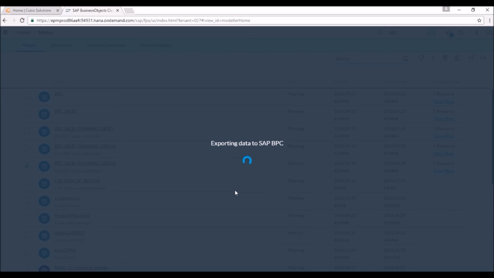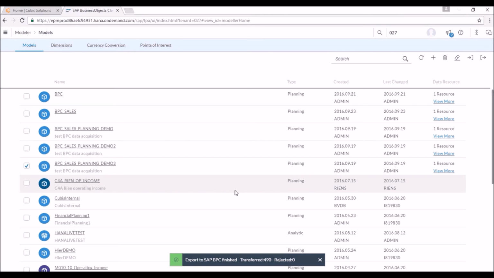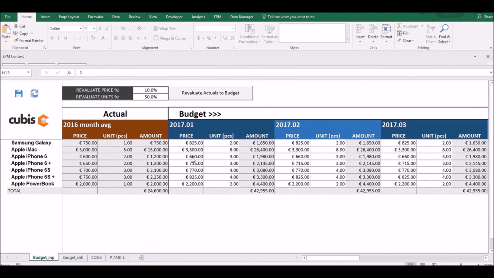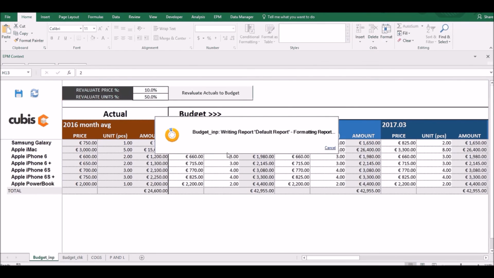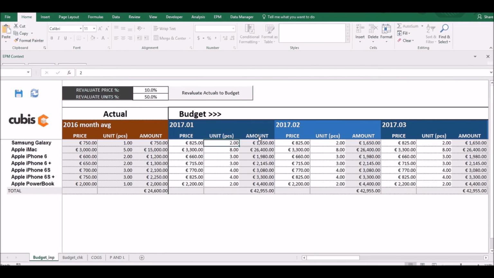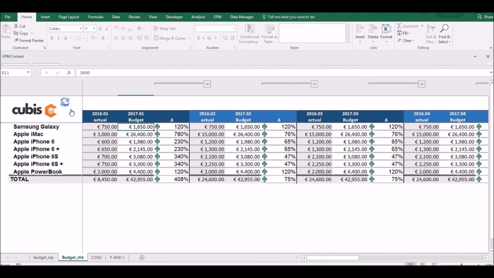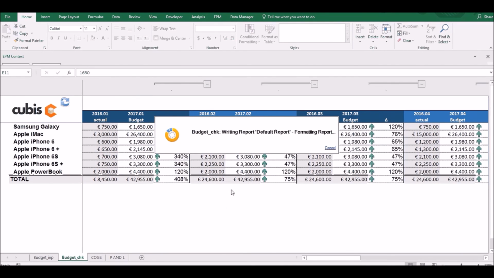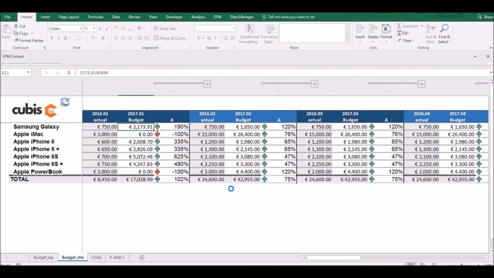When the export process has finished, a pop-up message indicates the successful export and that no data has been rejected. The corporate controller will now go back to the BPC Excel interface to see if the data is reflected in BPC. Refreshing the budget input template shows the correct data. A refresh of the budget report is also performed and also shows the data entered in the cloud.